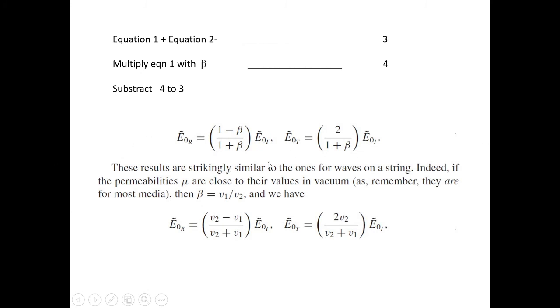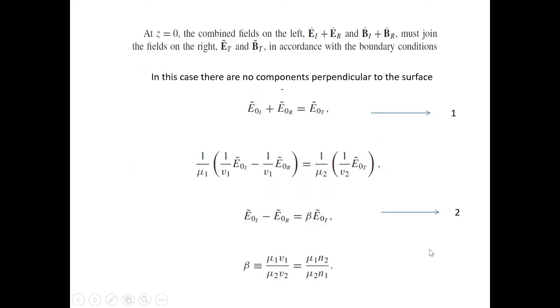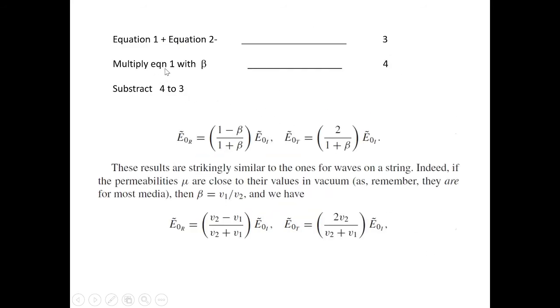Then equation 1 plus equation 2, and multiply equation 1 with beta and subtract, these are the conditions. Then E0R equal to (1 minus beta) divided by (1 plus beta) E0I, E0T equal to 2 divided by (1 plus beta) E0I.